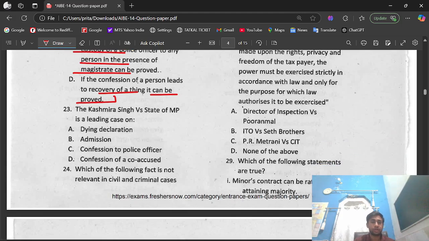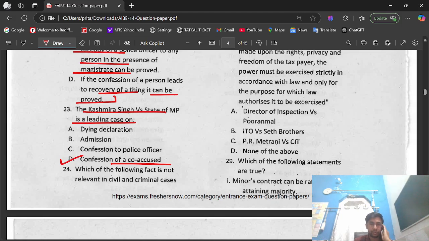Question number 23. The Kashmira Singh versus State of MP is a leading case on option A, dying declaration, option B, admission, option C, confession to police officer, option D, confession of a co-accused. The right option is option D, that is confession of a co-accused. Kashmira Singh versus State of MP, leading case on confession of a co-accused.